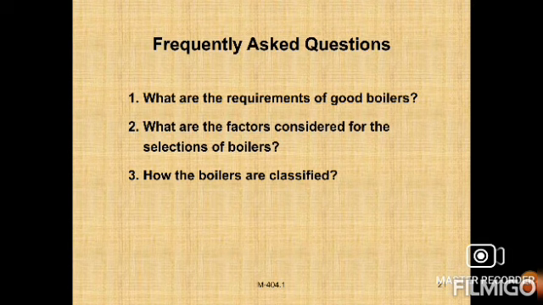Absolutely reliable and safe working, capable of producing the maximum amount of steam in a given time, and occupying less space. Then, how are boilers classified? Classification is based on the contents in the tubes, fire tube or water tube boiler, operating pressure, steam generating rate, location of furnace, axis of boiler, circulation of water, and service. We also have questions you can check here.